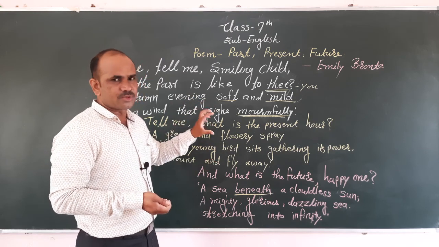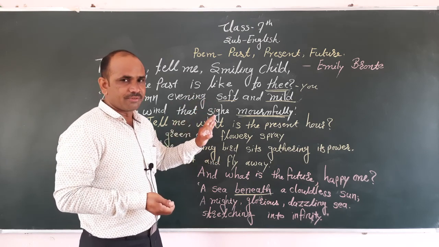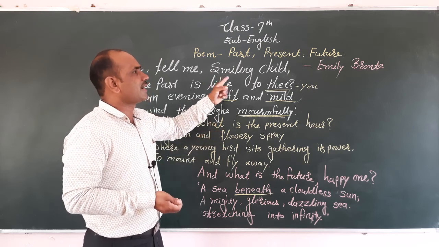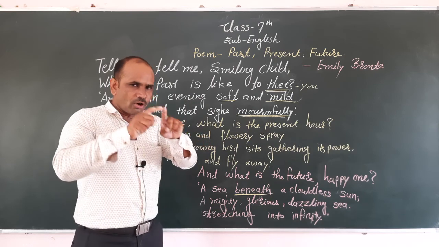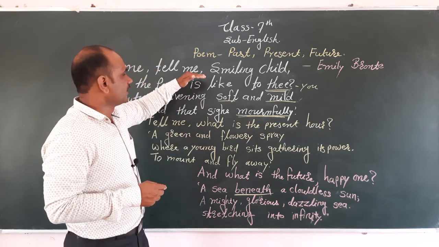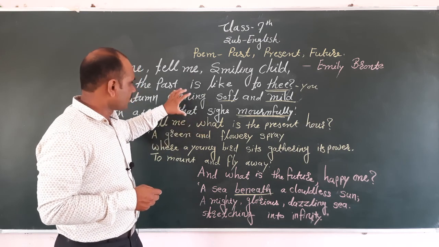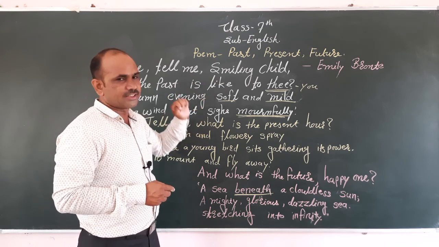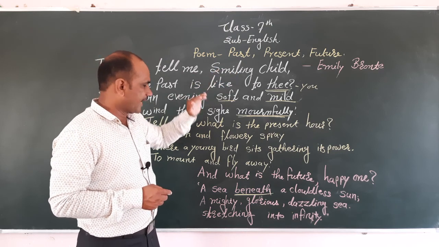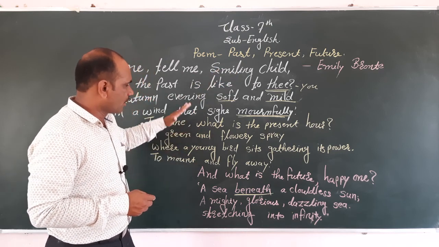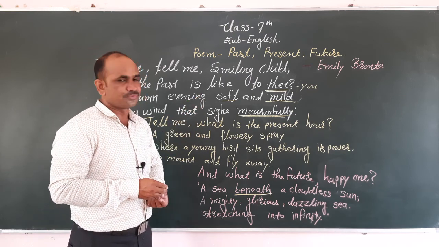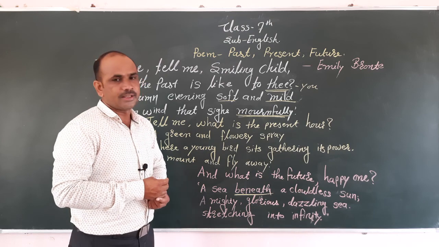Which type of experience, which type of events will happen in the past, present and future, all these experiences are described in this poem. That is related only to the smiling child, past, present and future. In this way we have to discuss this poem. That name was Past, Present, Future, written by Emily Bronte.